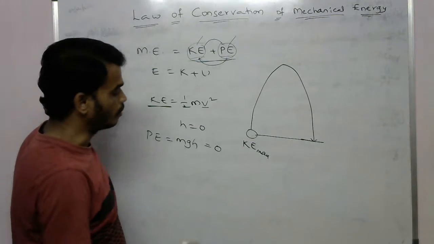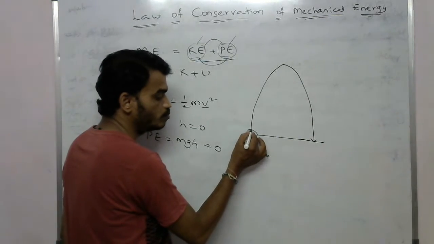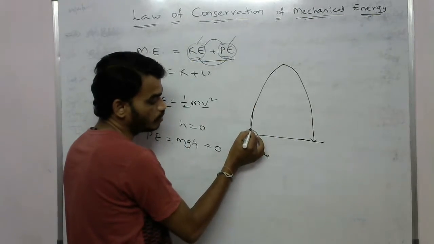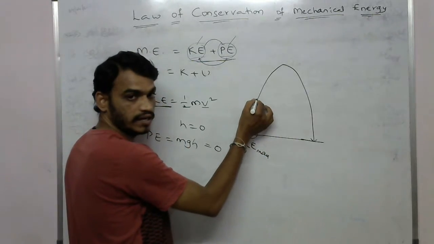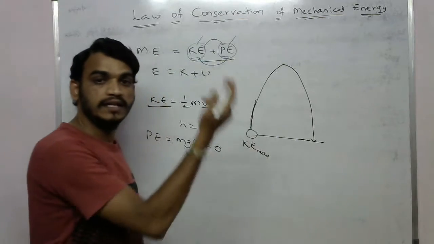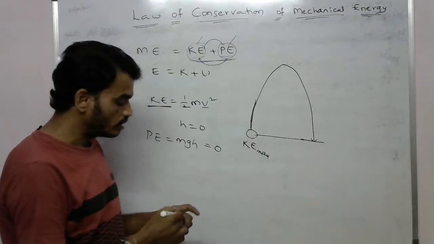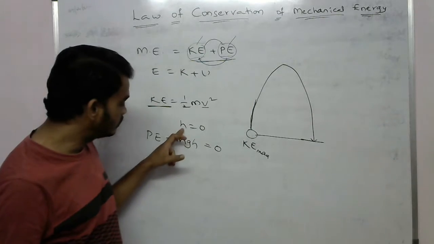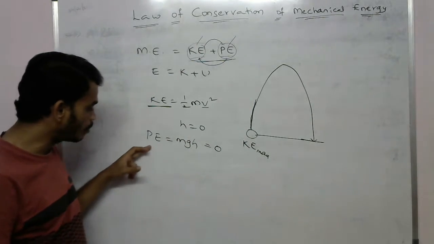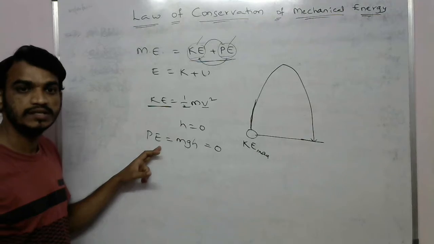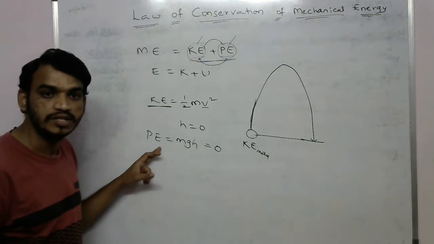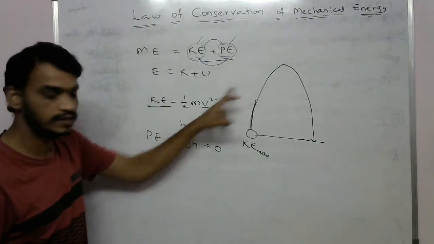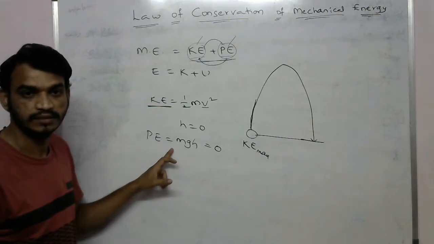Now when this object is moving in the upward direction, the height will increase from the ground. So according to this formula, it gets potential energy. When the height increases, the potential energy will increase.